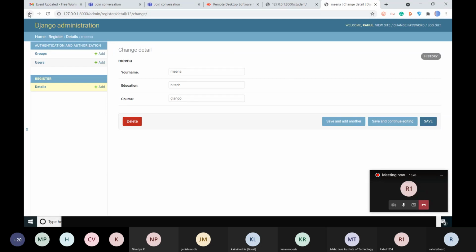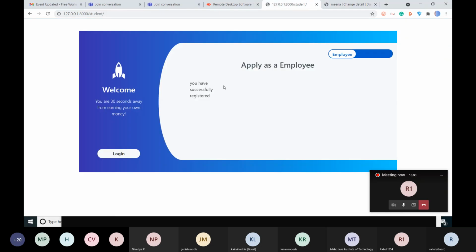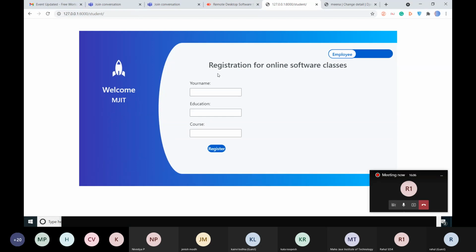Is it visible? So in this way, it's being stored in the backend database on the server. So everyone understood how a website works from the front end? So front end is this part.